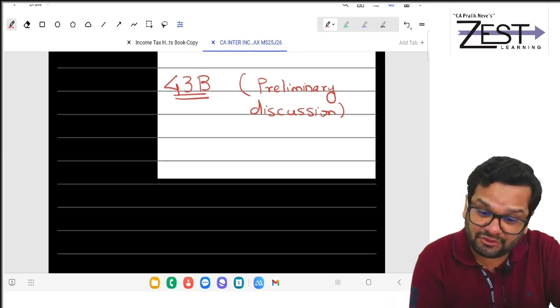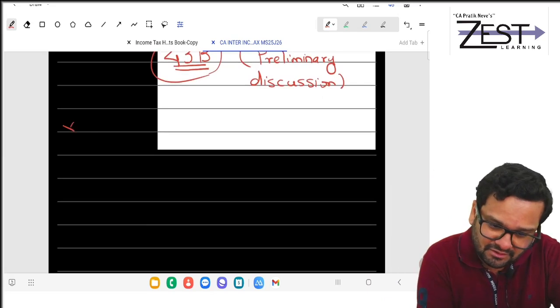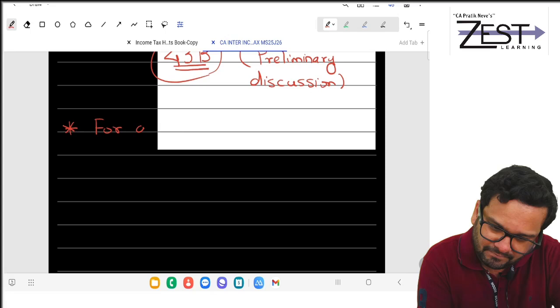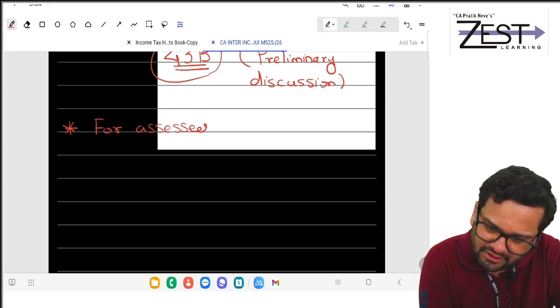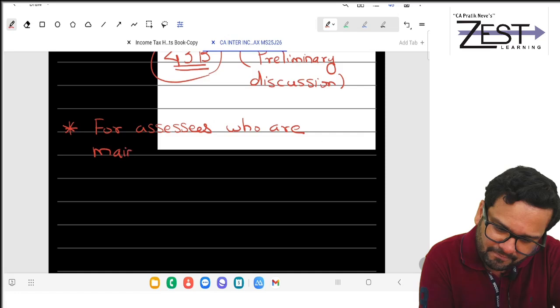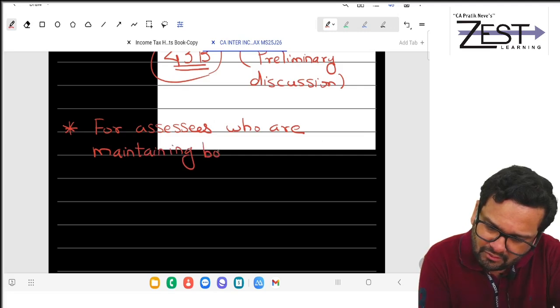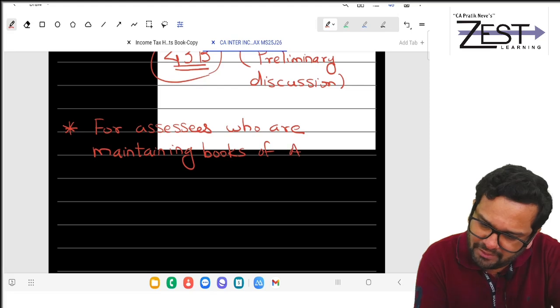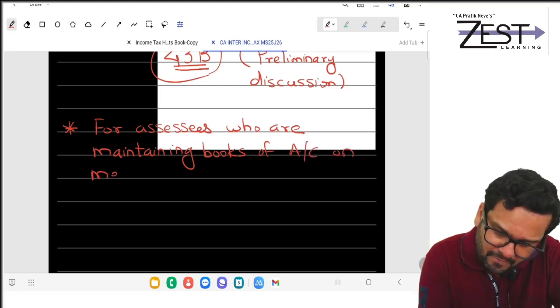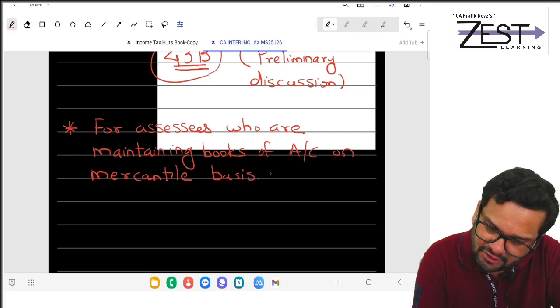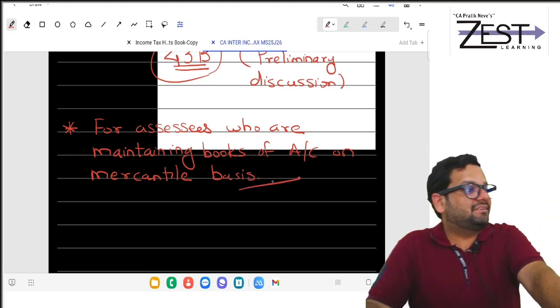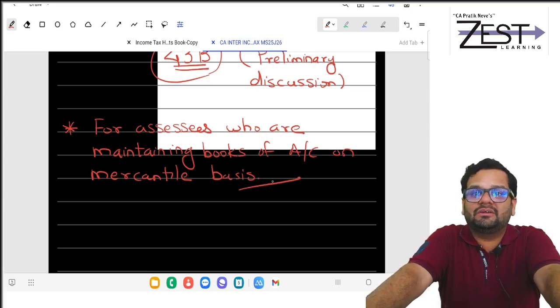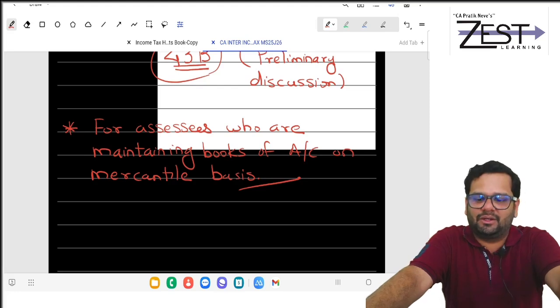So 43B is for whom? First of all, 43B is for assessees who are maintaining books of accounts on what basis? Mercantile basis. It is only for them. Don't apply this section for those who are maintaining on cash basis. Please don't apply. Why, you will understand.